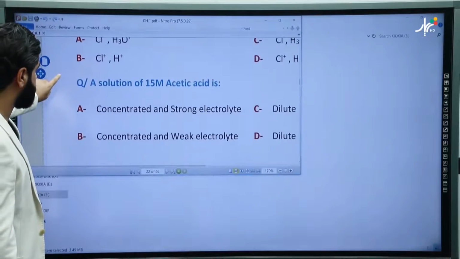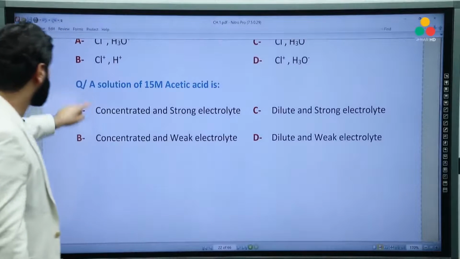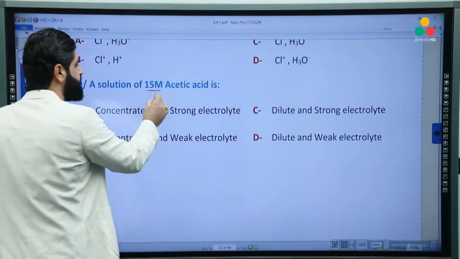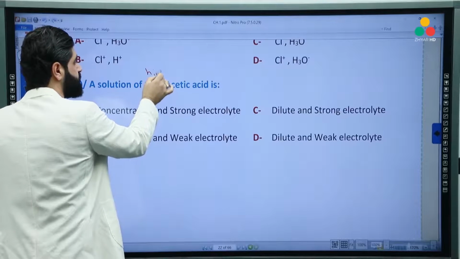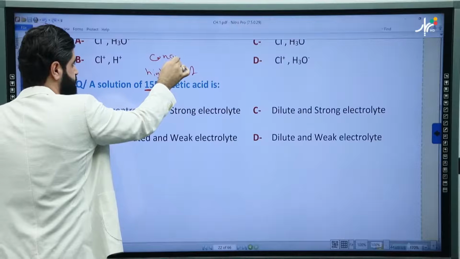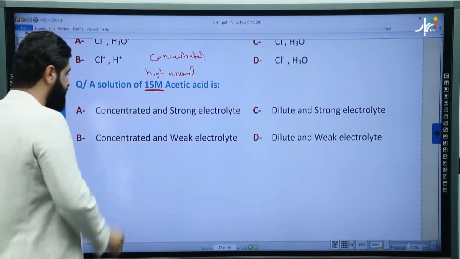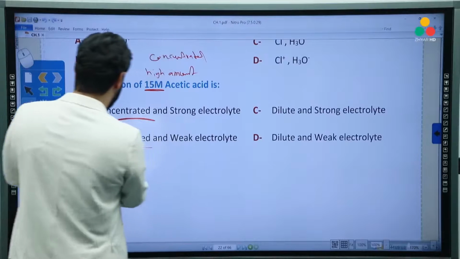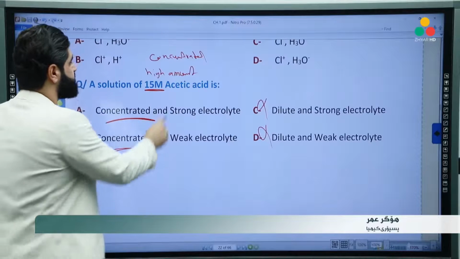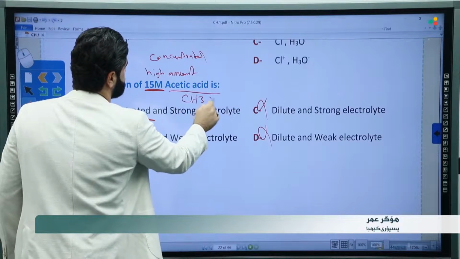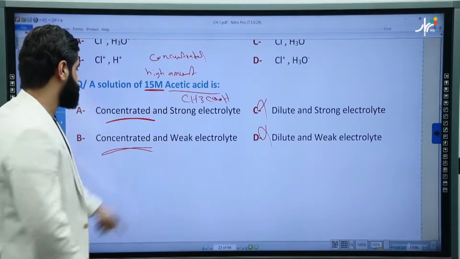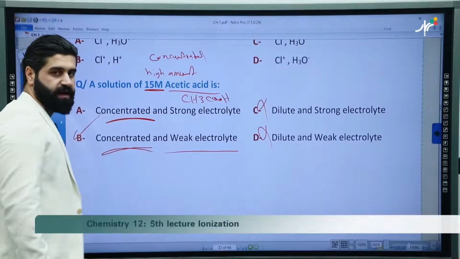Let's go through this example. A solution of 15 molar acetic acid. 15 molar is a very big number. It means high amount, so it's concentrated. So firstly, it's concentrated. We have two answers for concentrated, so forget about diluted. Okay? And acetic acid is CH3COOH, so it's a weak electrolyte. So it's concentrated and a weak electrolyte. The right answer is concentrated and weak electrolyte.